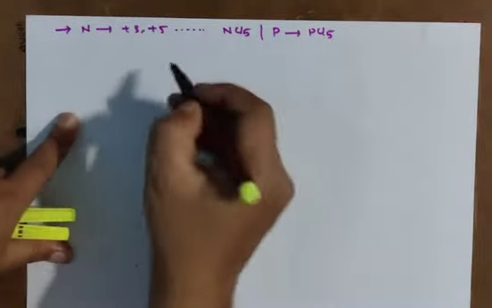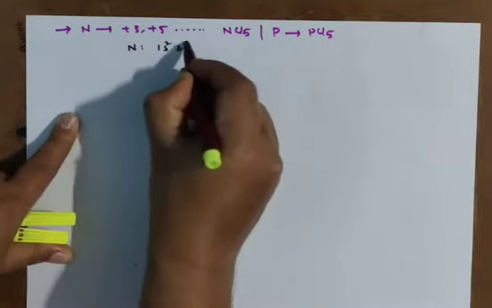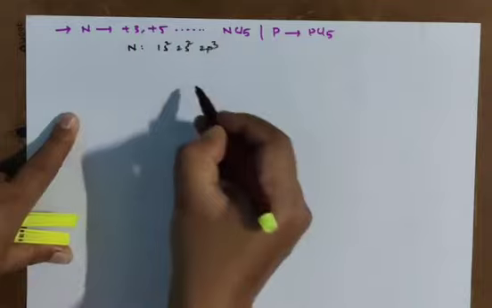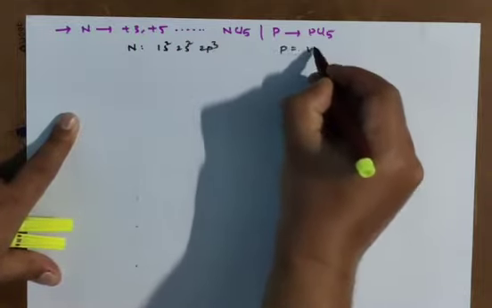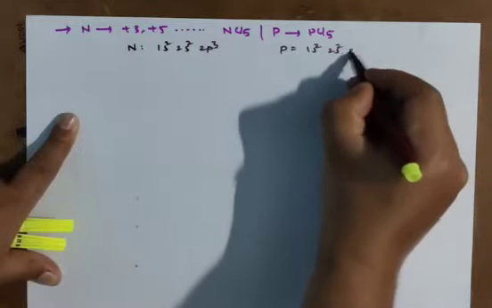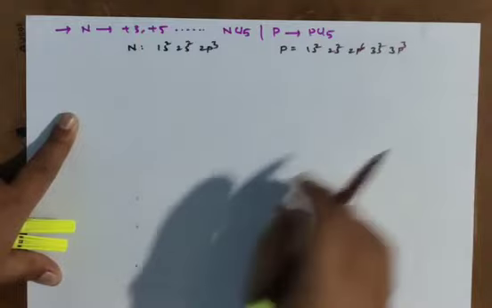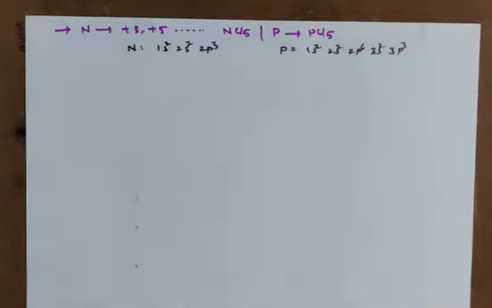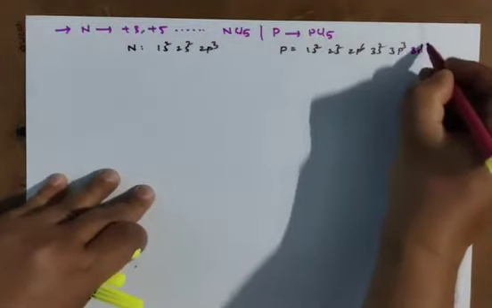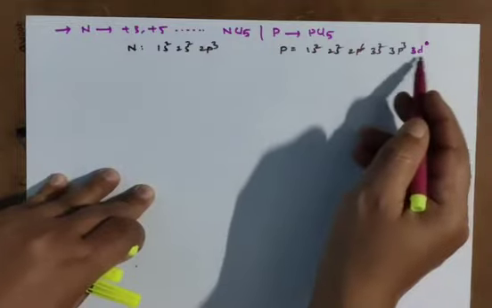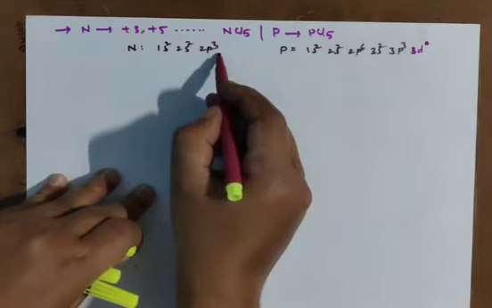Why? Because in nitrogen 1s2, 2s2, 2p3 means third shell not there. In phosphorus 1s2, 2s2, 2p6, 3s2 3p3. 3p3 means third shell availability is there, means 3d 0. d orbitals availability is there, but here third shell not there now. d orbitals availability not there.